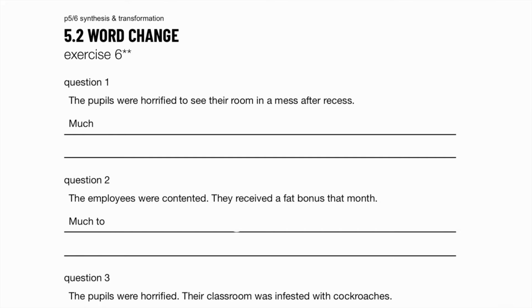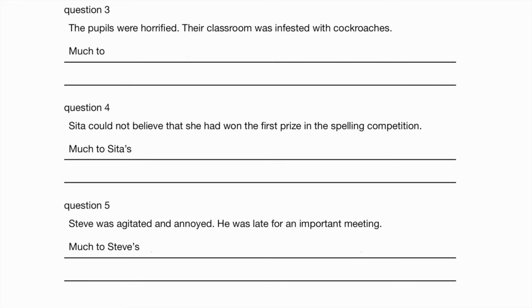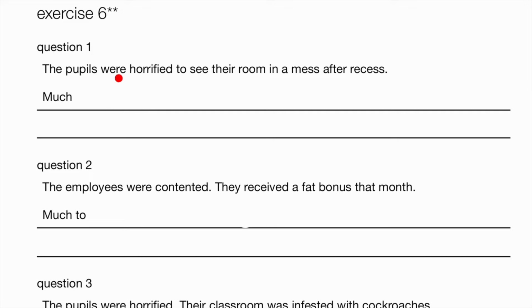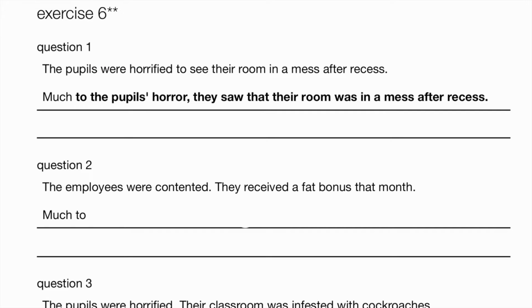Exercise 6, level 2. Question 1. The pupils were horrified to see their room in a mess after recess. So, horrified, we change it to horror. But the horror is experienced by many pupils. So, the tricky thing here is make sure you write S apostrophe, not apostrophe S. Apostrophe S is for one pupil. For many pupils, we write S apostrophe.